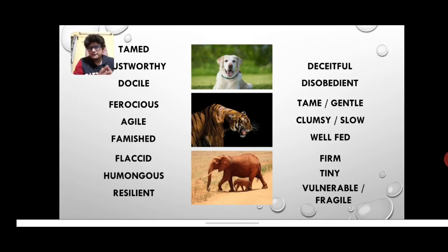The next adjective on the positive side is humongous. Humongous simply means mammoth, massive, huge, large in size. The opposite to it is tiny, right? Okay, the third is resilient. What do you mean by resilient? Resilient simply means one who's quite adamant. If an elephant decides that it's heading this way, it will definitely head that way, no matter whether the rest of the clan follows it or not.